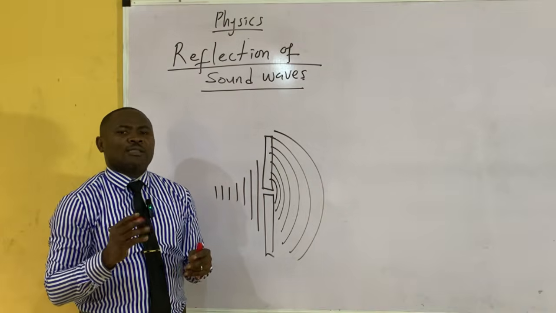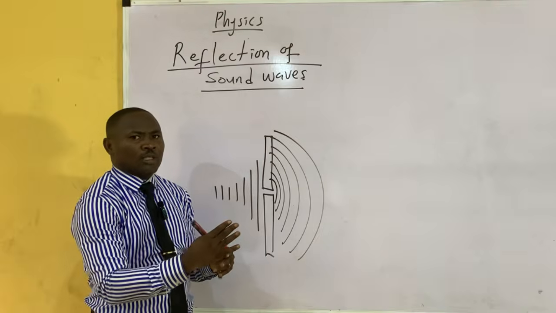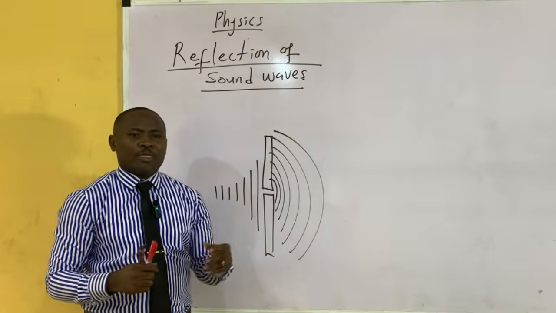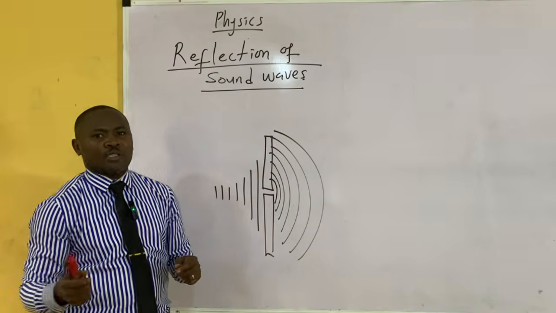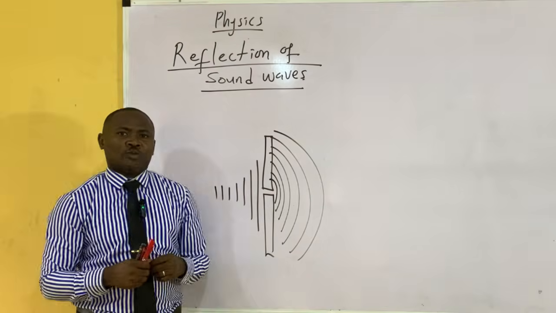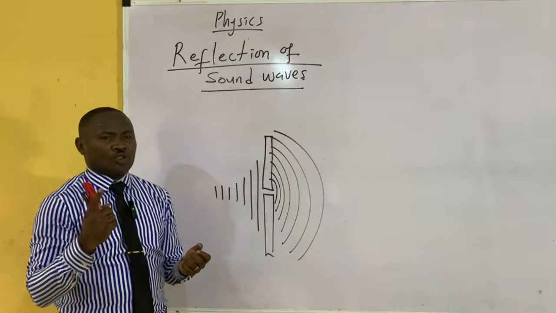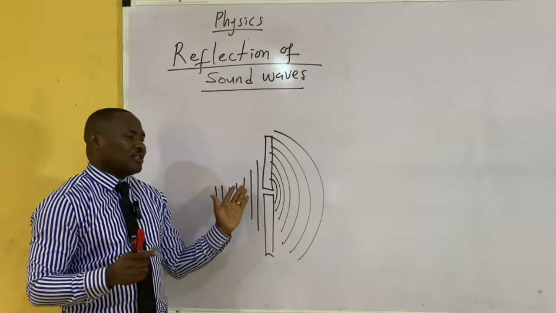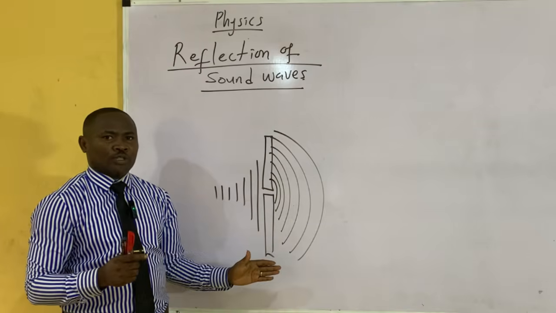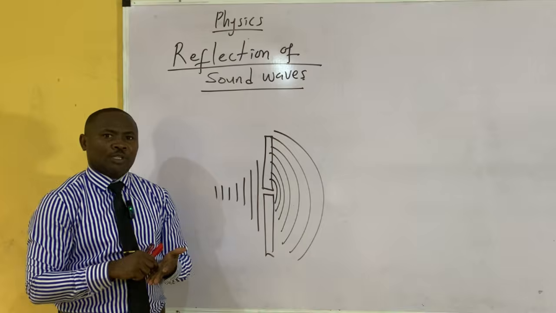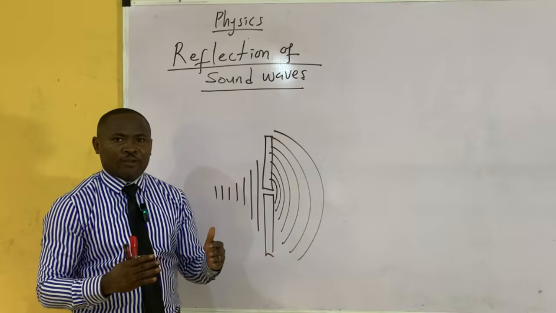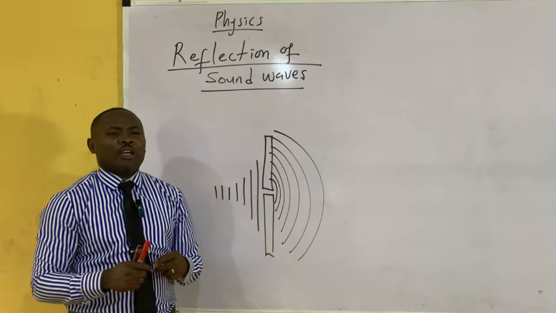That means that sound could travel through corners. So diffraction can be the spreading of wave over an opening, and it can also be the bending of wave around an obstacle.